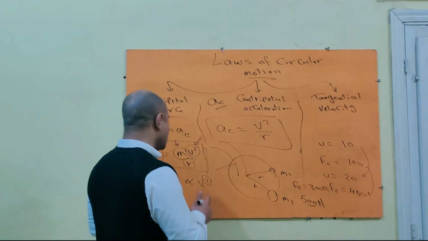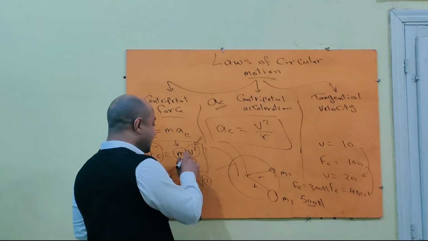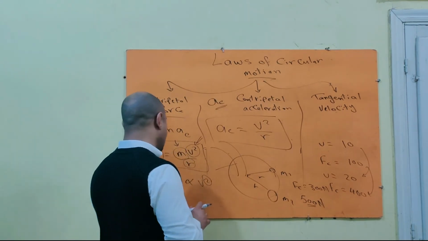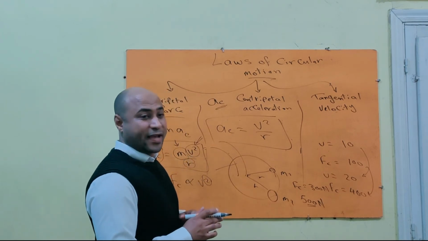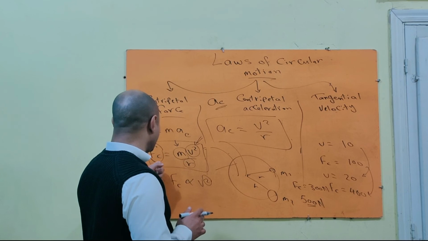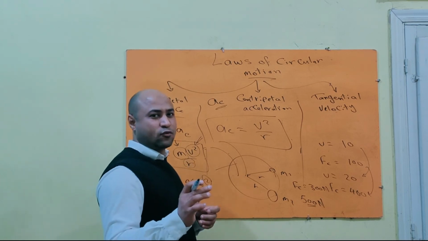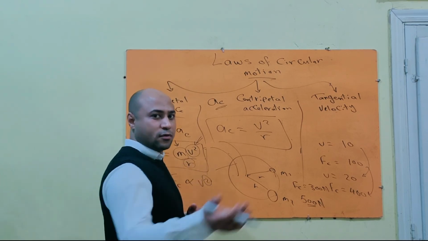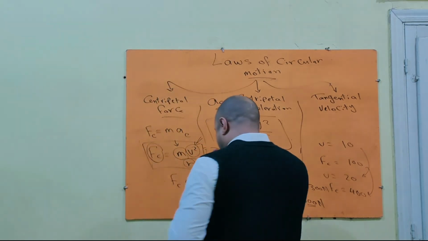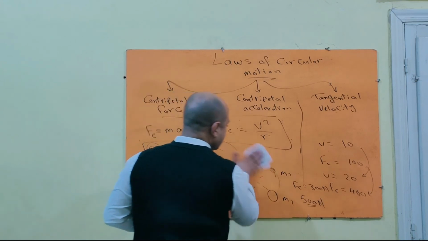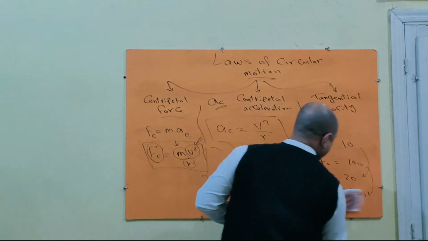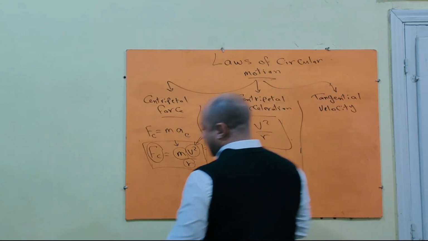So you should note that you should decrease the velocity as much as you can to decrease the required centripetal force، عشان تقلل القوه اللي انت هتحتاجها in curved routes. The third factor is the radius.